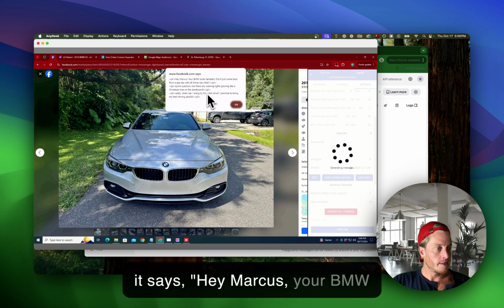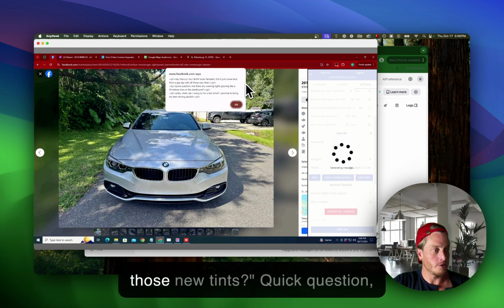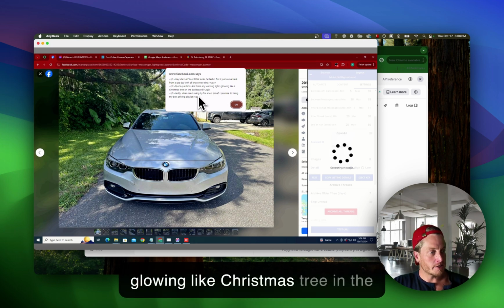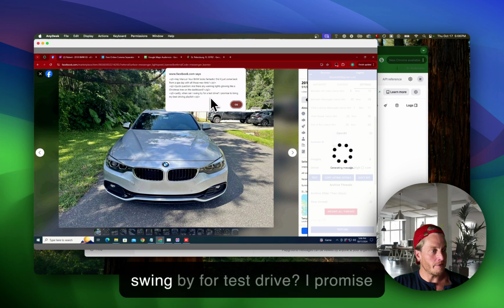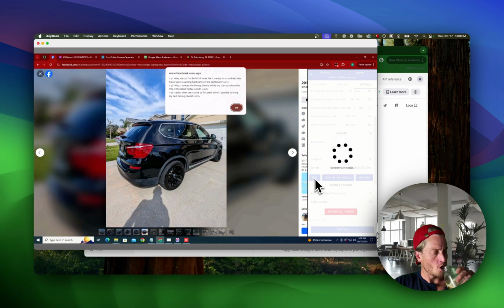So it says, hey Marcus, your BMW looks fantastic. Did it just come back from a spa day with all those new tints? Quick question. Are there any warning lights glowing like Christmas tree on the dashboard? Lastly, when can I swing by for test drive? I promise to bring my best driving playlist.